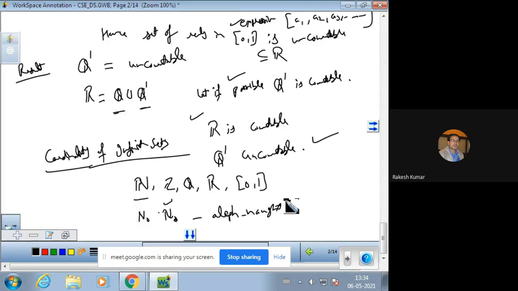This symbol is due to Cantor's argument. Similarly, the cardinality of an infinite set is generally denoted by aleph naught.